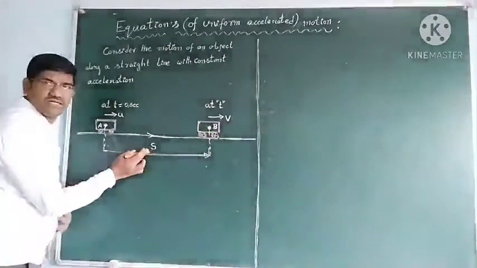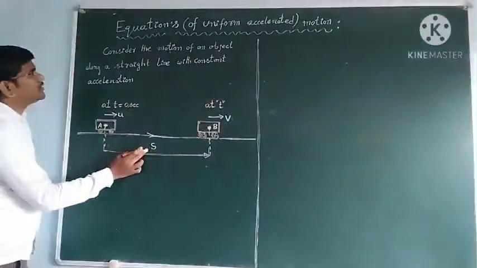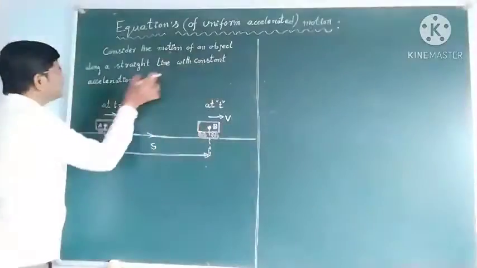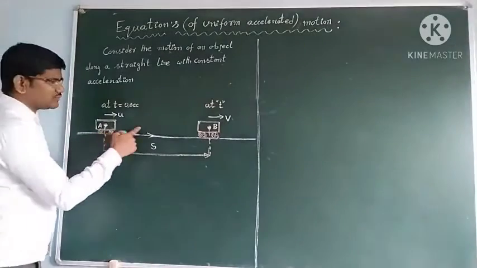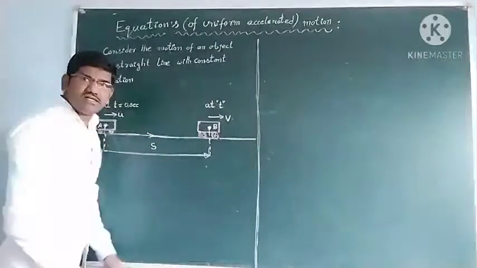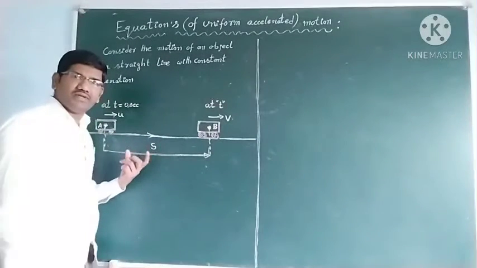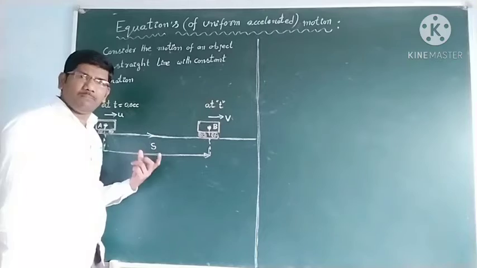It is also moving with a constant acceleration on this straight line path.